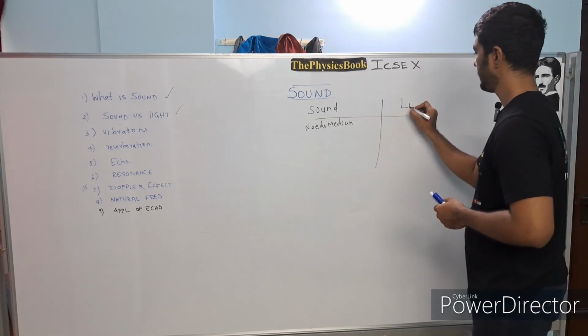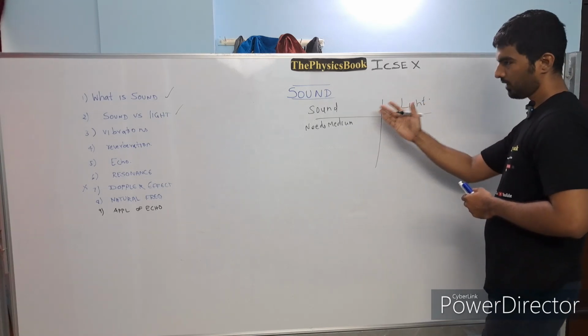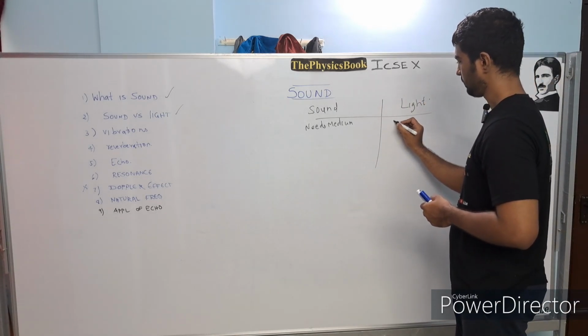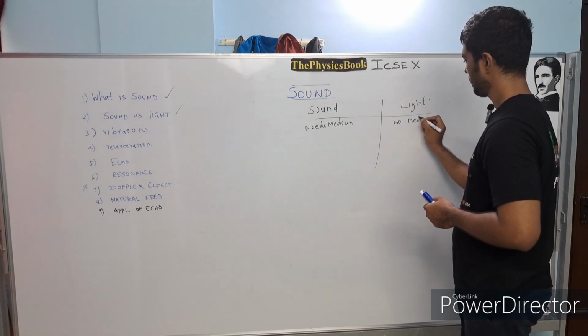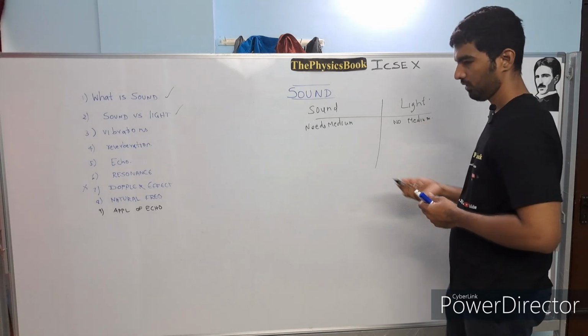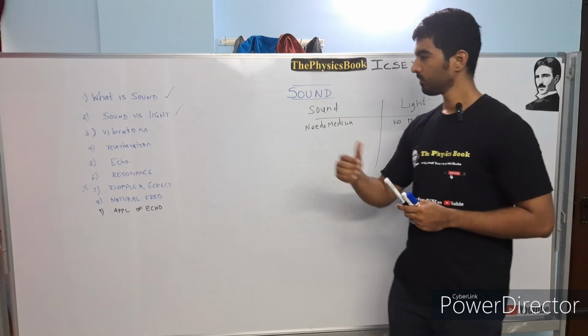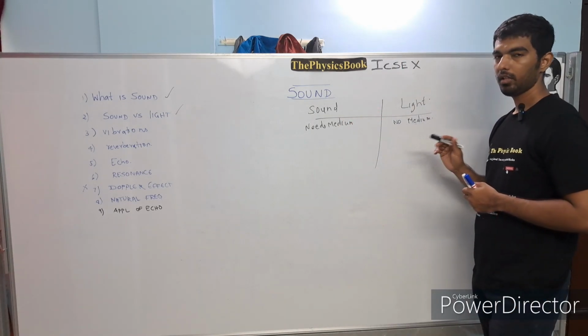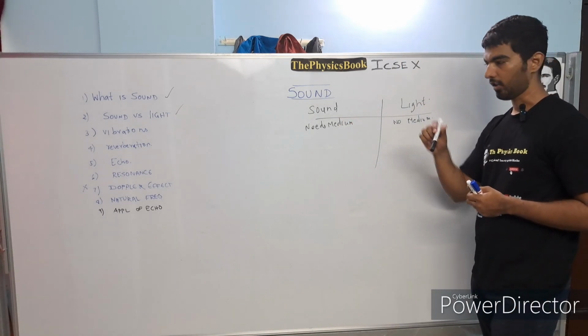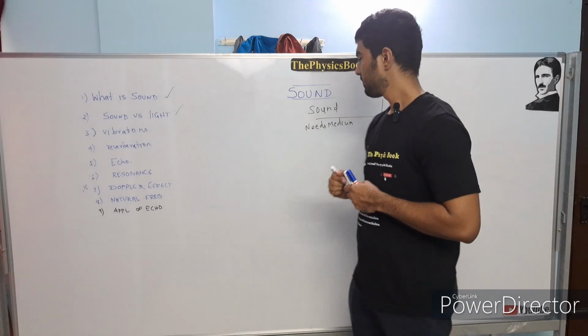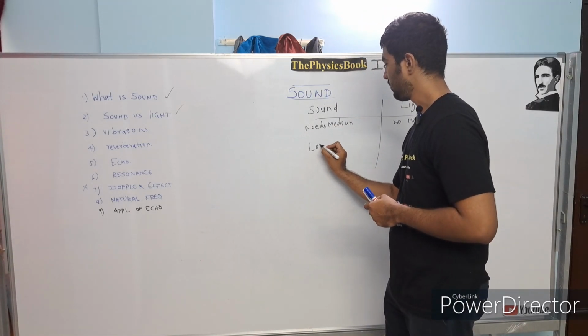Whereas if you go for light energy to travel, it doesn't require any medium. No medium required. A simple example, you can think of our universe where the sun is emitting radiations in the form of light and heat, and that light energy doesn't require any medium. It is falling on earth directly through vacuum. And the next thing is, when you go to sound, it is a longitudinal wave.